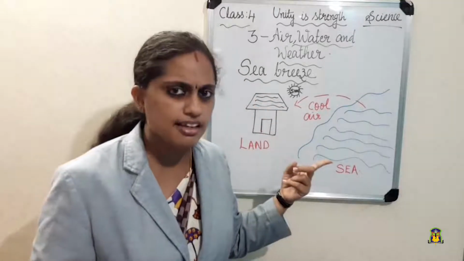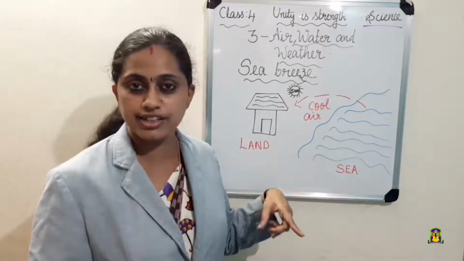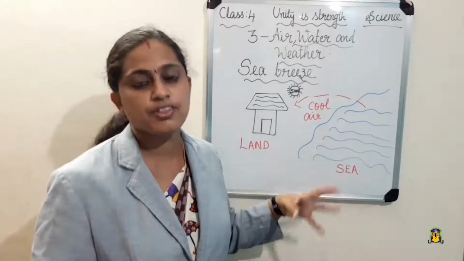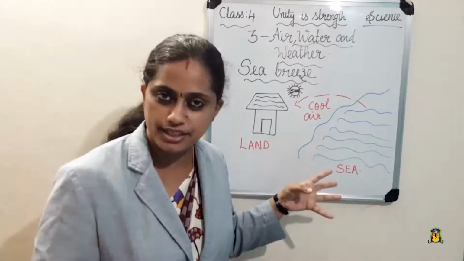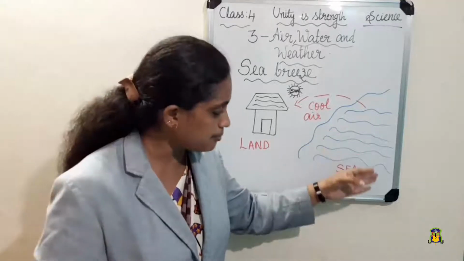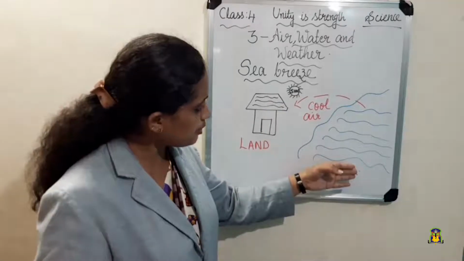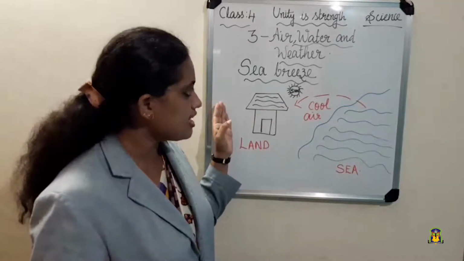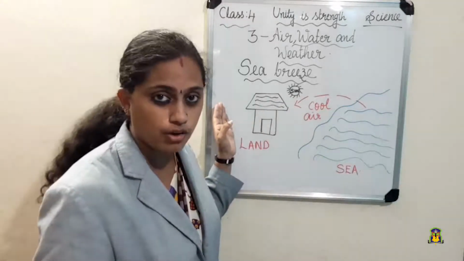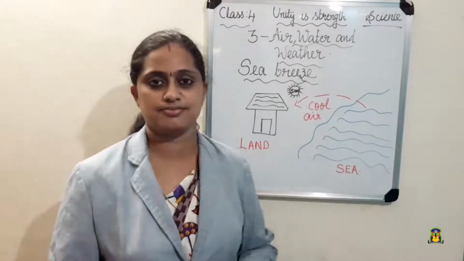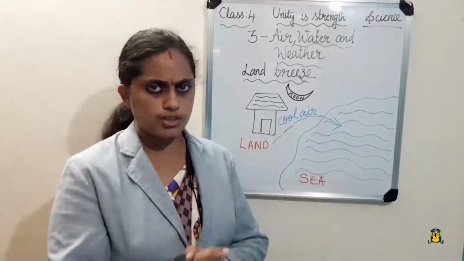So when is the sea breeze occurring? During the daytime. So what is the sea breeze? A coastal breeze blowing from the sea towards the land. From the sea towards the land is called sea breeze. It normally occurs during the daytime. Okay, we saw about sea breeze.